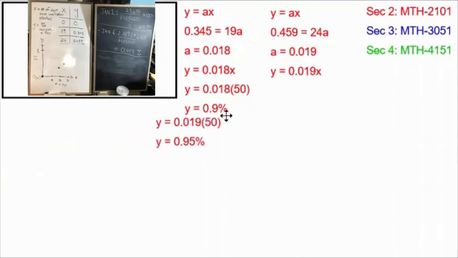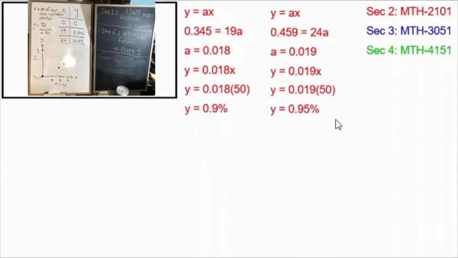When I replace the x with 50, again, finding out the percentage who have been vaccinated by day 50, February 1st, this time I got 0.95%. It's not very different. Now, in the Secondary 2 course, the students don't learn how to make an equation using both of these points.